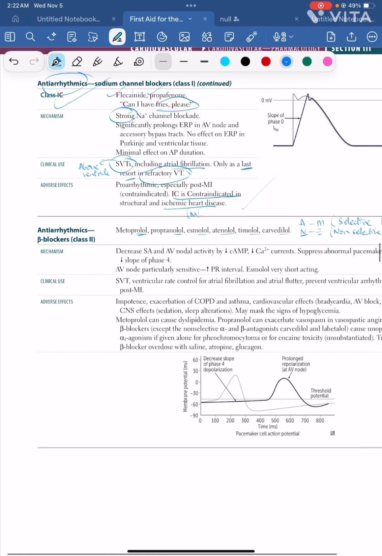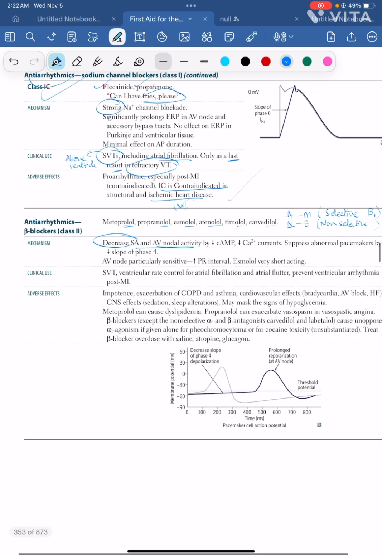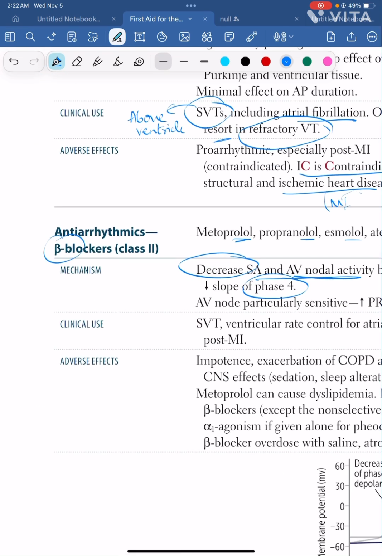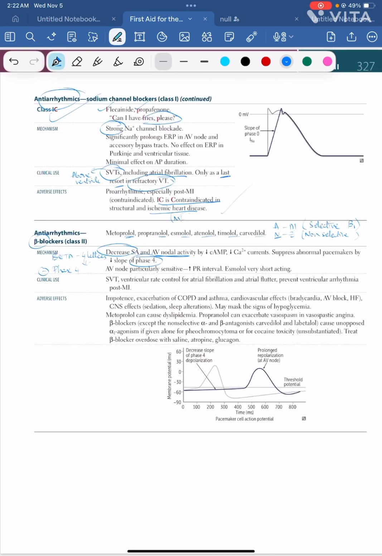right? Now we know that they decrease activity of the SA node and AV node by decreasing phase 4. Beta has 4 letters, that's why it inhibits phase 4. And obviously you will have heart blocks. Use is in rate control.